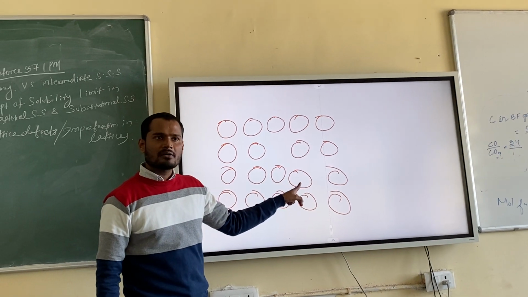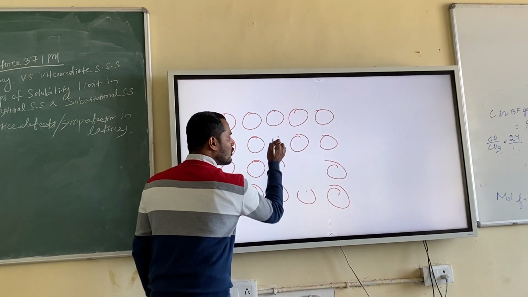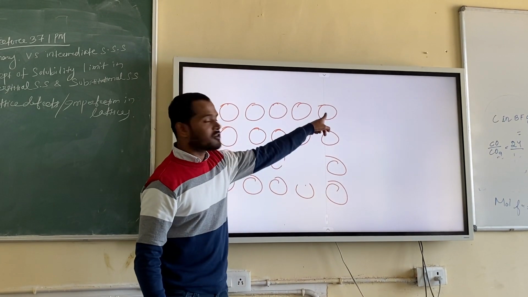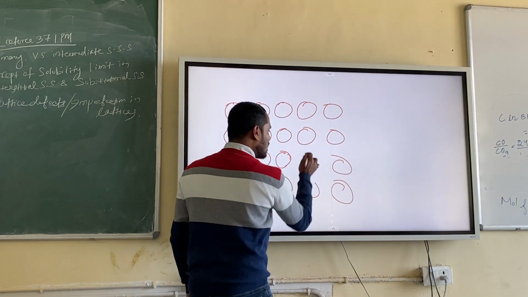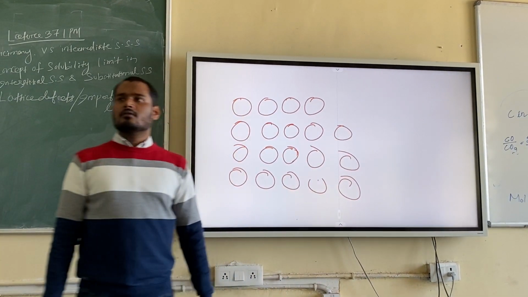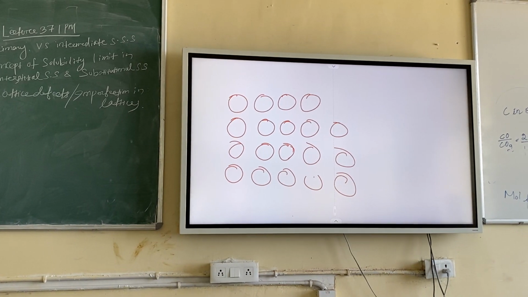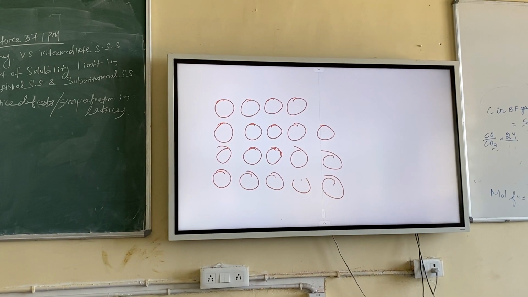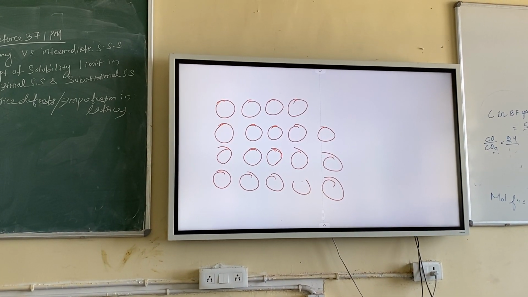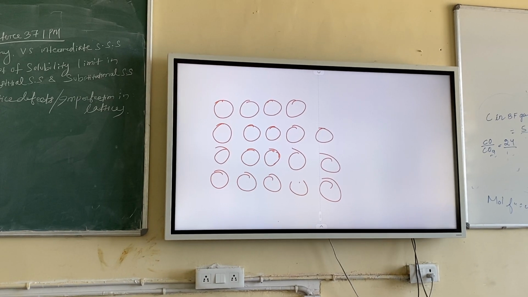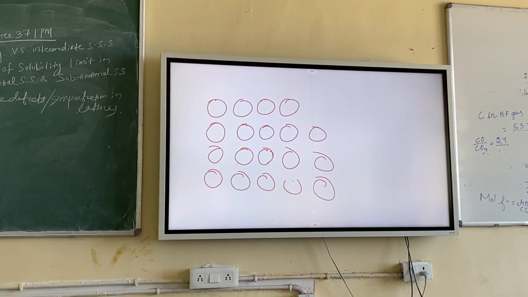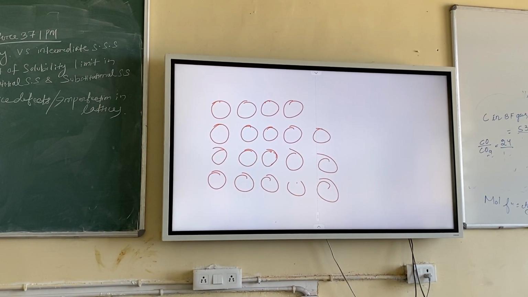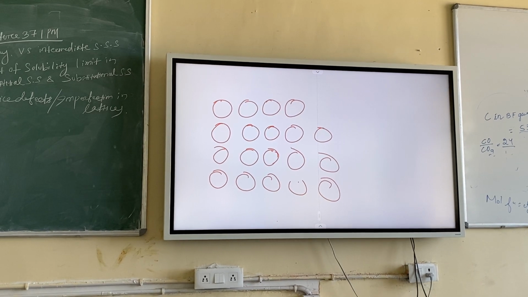So what will happen? This atom will go over here and that becomes the vacant site. Now this vacant site wants to move here, for example. So this atom will come over here. There is a vacancy. So if vacancy moves, atoms will move, and vacancy movement and atomic movement will be just opposite. Where the vacancy goes, there is a vacant site, and that atom will come to that position. So if you have a lot of vacancies and they are moving, that means atoms are also moving. So vacancy movement helps in the diffusion processes.